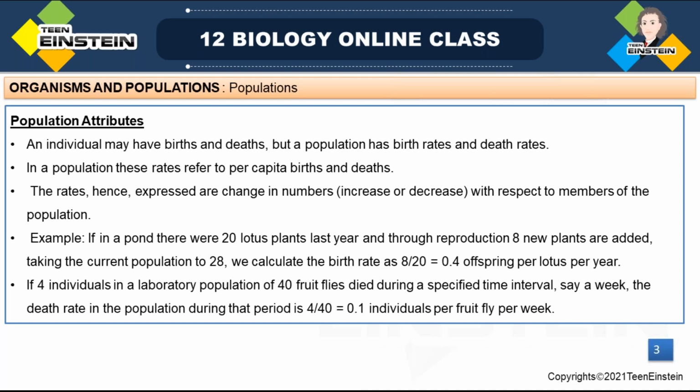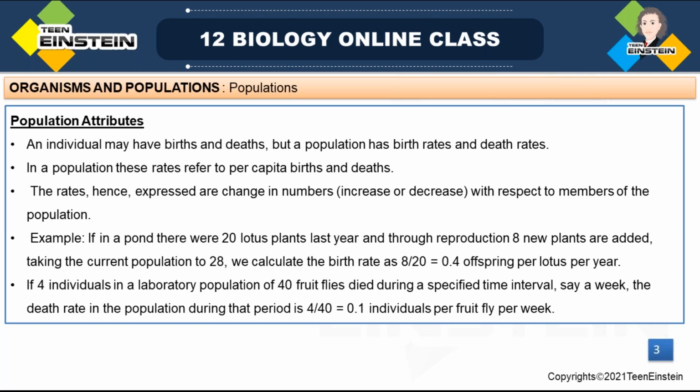We can say death rate or birth rate with respect to that number. Birth rate being more means that number is increasing; death rate means it is decreasing. That's how we express it, with respect to the total number of organisms belonging to that population.